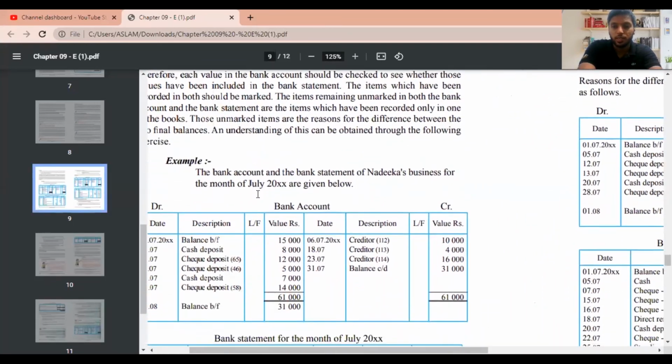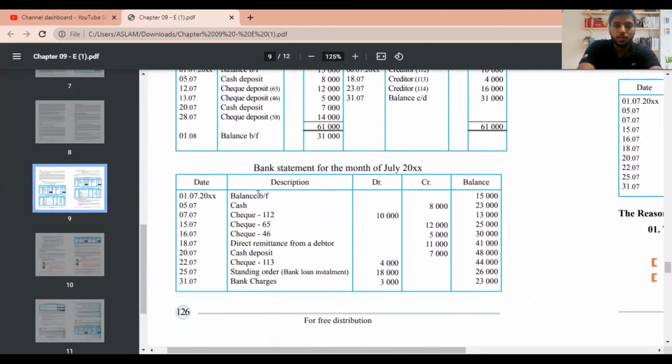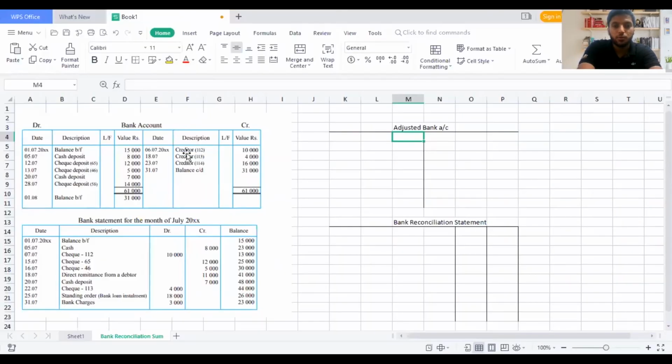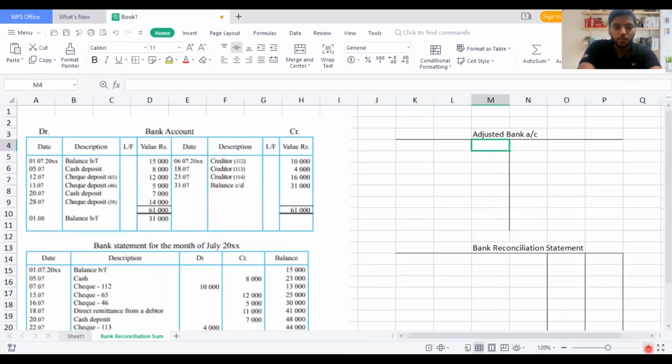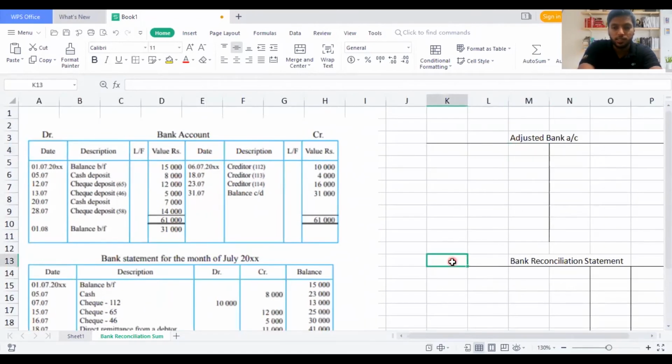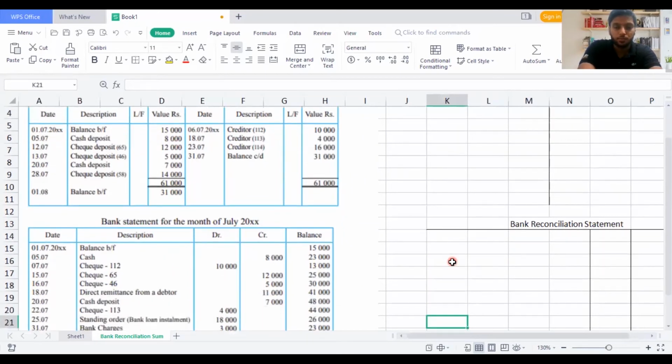This particular Nadika's business, I'm going to compare, then I'm going to explain to you entirely how it works. Let's move on. So now you might see here the balance brought forward is 15,000. I'm going to zoom a bit to show you how it works. When you are studying, use a PC or something, so it's easy for you to compare. I'm going to first compare and contrast and write the details in the correct column.